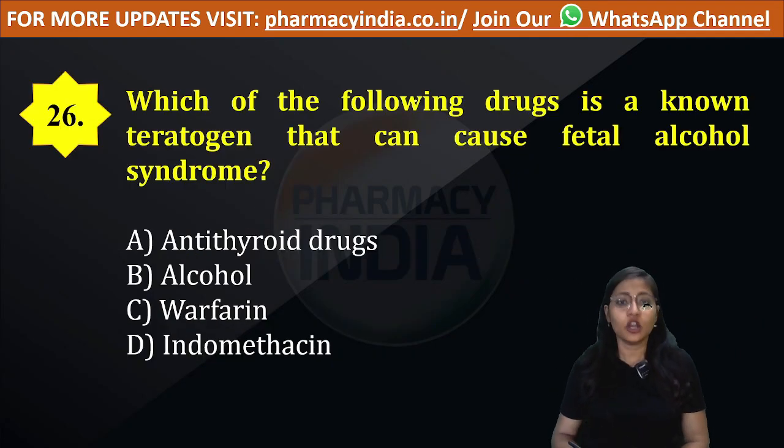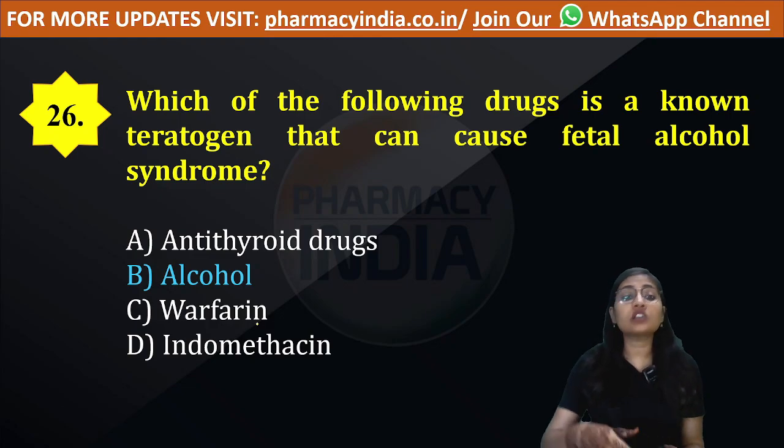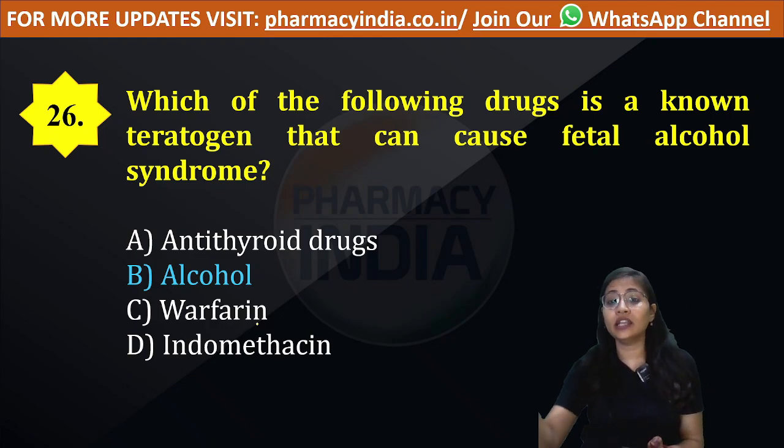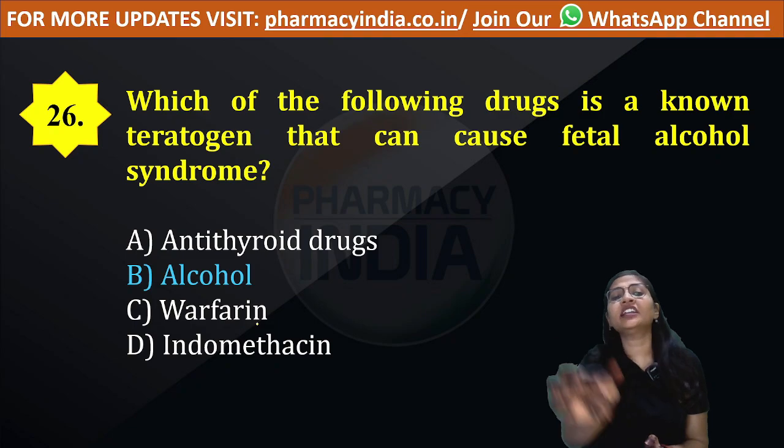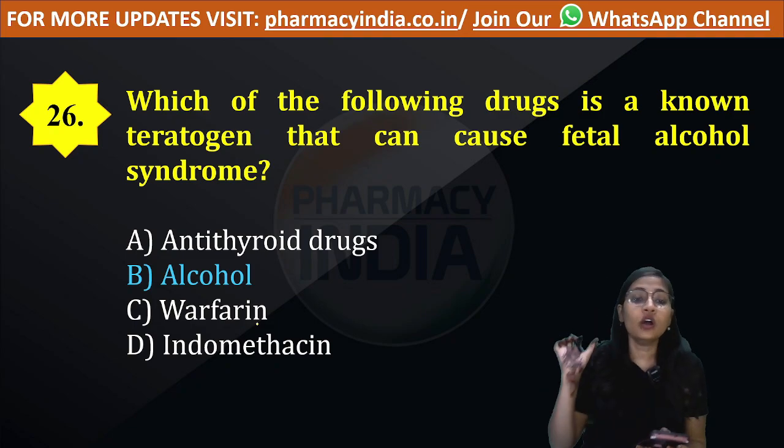Question number 26. Which of the following drugs is also known as a teratogen and can cause fetal alcohol syndrome? Is it an antithyroid drug? Is it alcohol? Is it warfarin or is it indomethacin? So option number B is correct, that is alcohol. Alcohol is known as teratogenic and it causes fetal alcohol syndrome, which is caused due to alcohol.